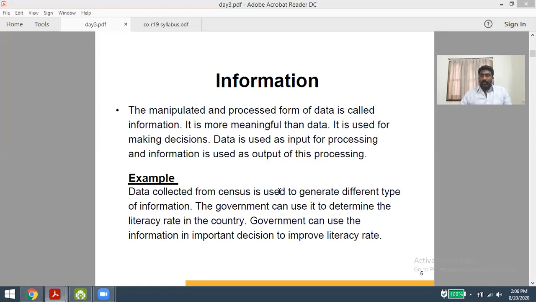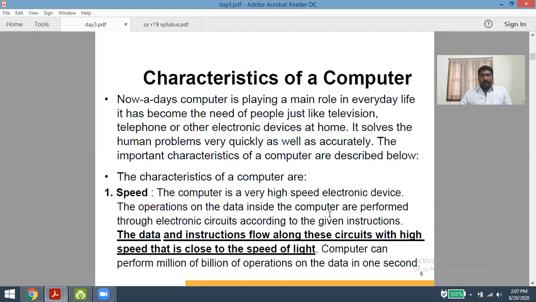So hope you understand the difference between data and information. Both are the same, but after getting the data, we want to do some process on it, and finally we get the information. A computer also accepts input in the form of data, does the processing, and finally generates information. So let us see the characteristics or advantages.